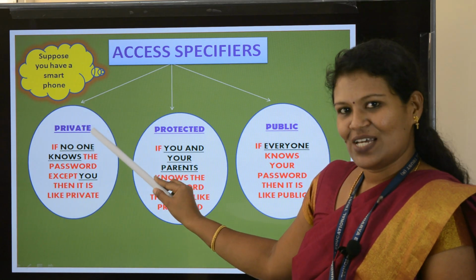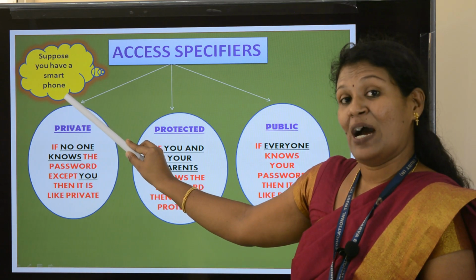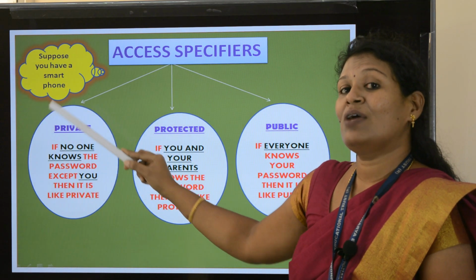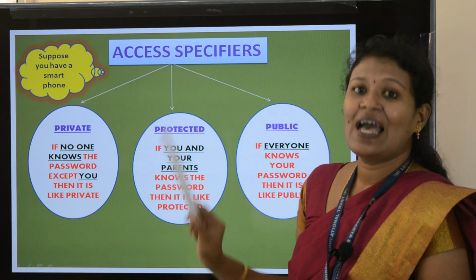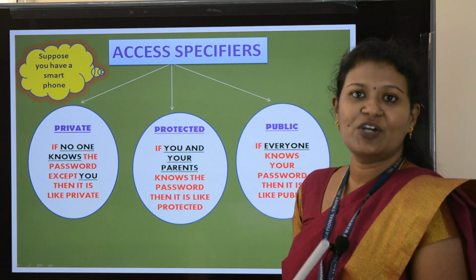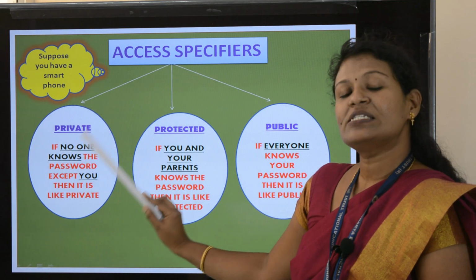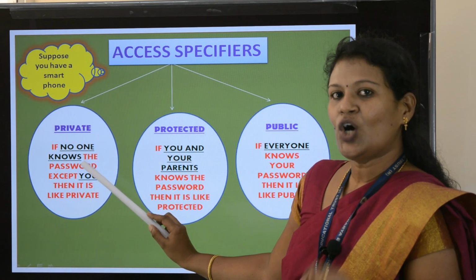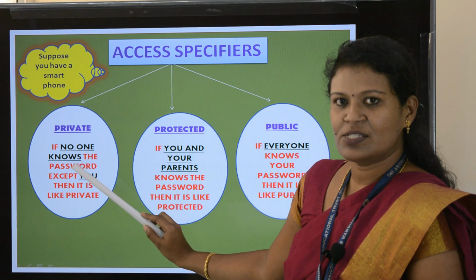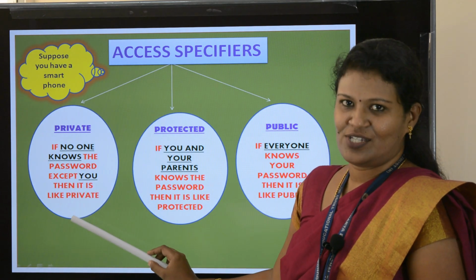In private, if no one knows the password, so this smartphone which you are having, you have given a password for your smartphone. If no one knows the password except you, that means only you know your password, nobody else knows it, then it is like private.